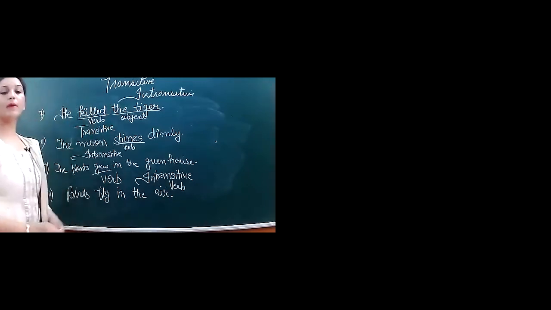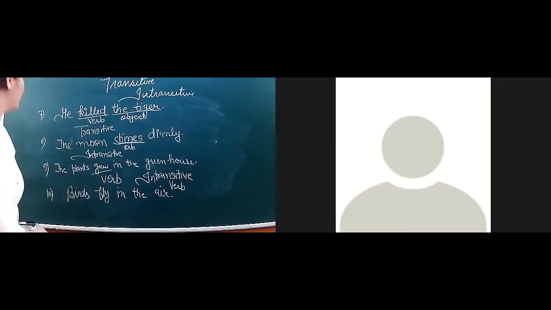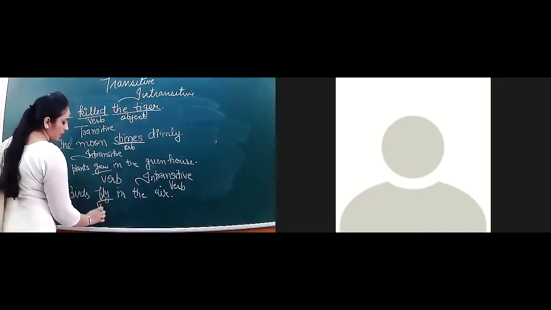I'm going to write down 10th. 10th is: birds fly in the air. Now tell me what is verb here. Ma'am, fly. Okay, very good. Fly is a verb.